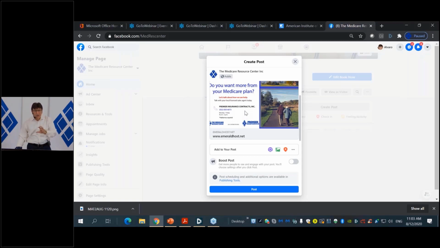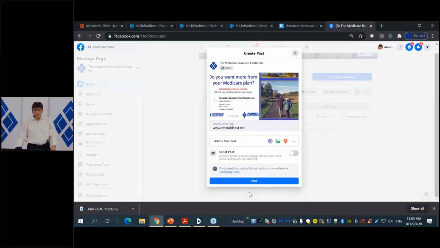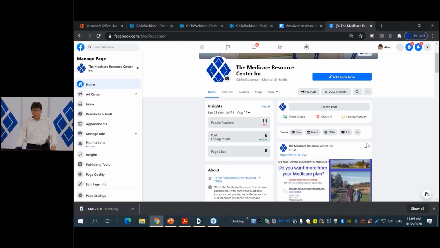What I want you to do right now is to make sure that you can post on a recurrent basis into your different Facebook pages. So I'm going to go ahead. Again, you could boost this post. You could add links to it. You could do many things with it, but that's not what we're going to be doing at this point. So I'm just going to go ahead and post this message, this image, and there it is.